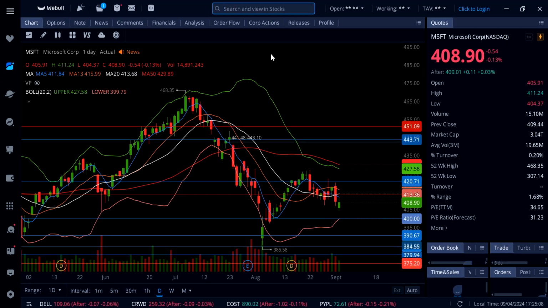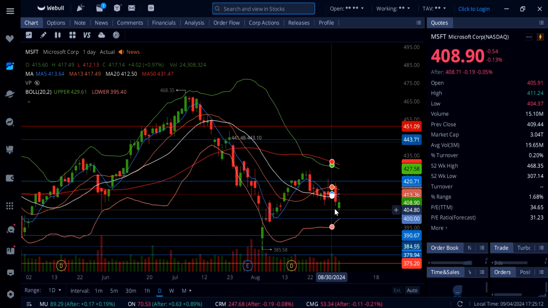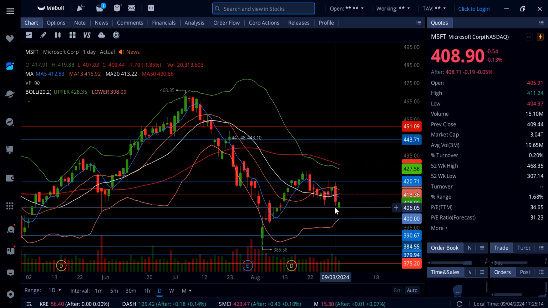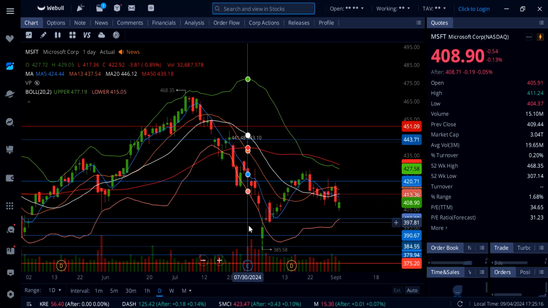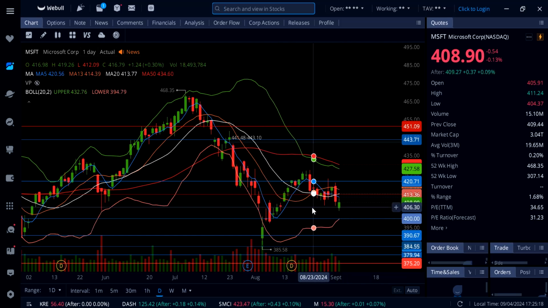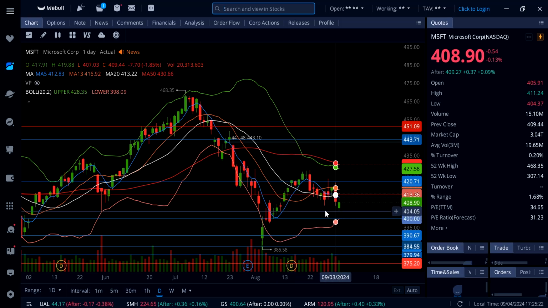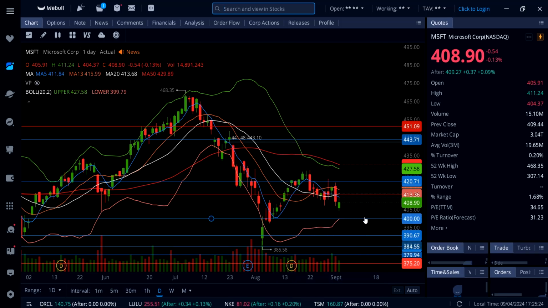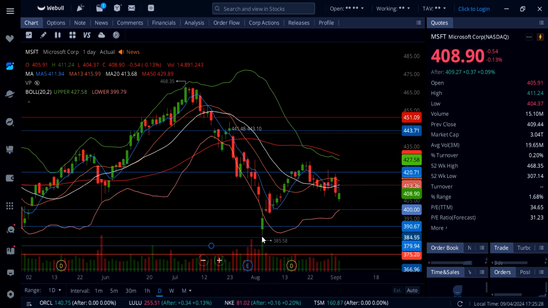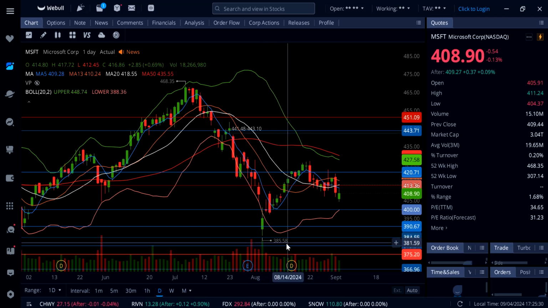On Microsoft, it's absolutely flat on the day, but you can see bar to bar, we actually made a new low today, getting under this candle, and that is not bullish technically. So Microsoft here, unless we go over 413, is looking extremely bearish for a move down to 400 and possibly much lower from there, maybe even retest this low down here near 385.